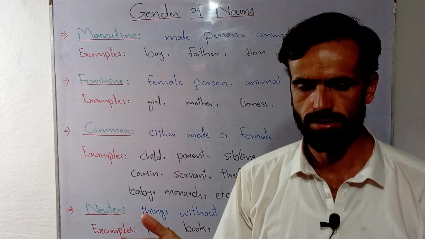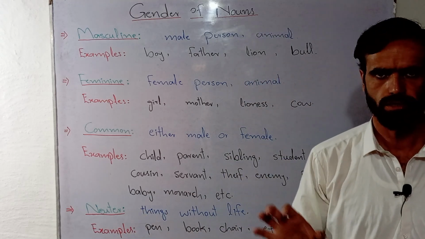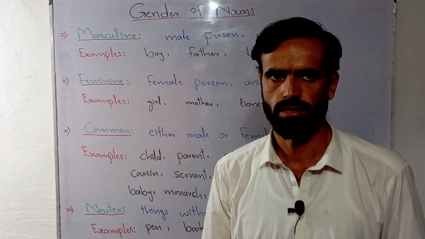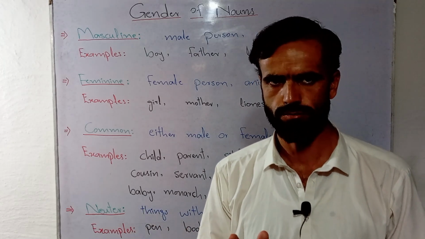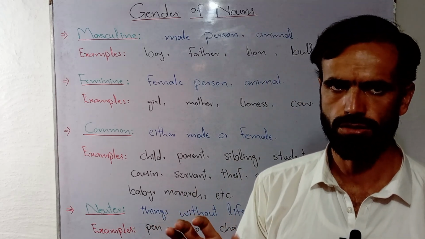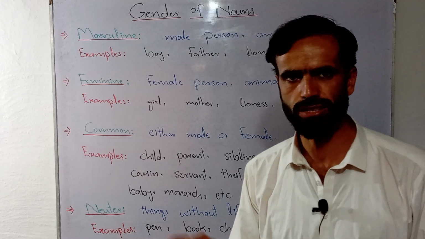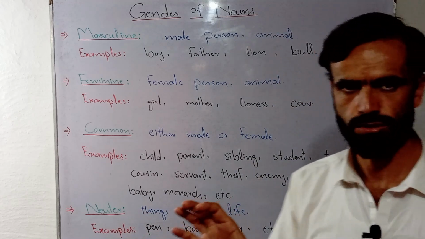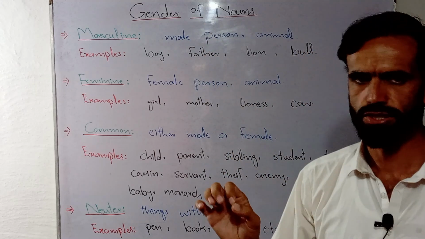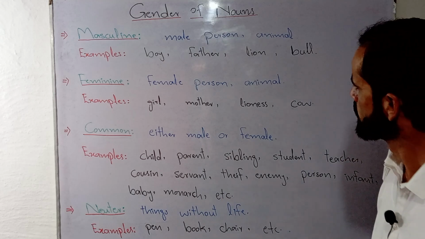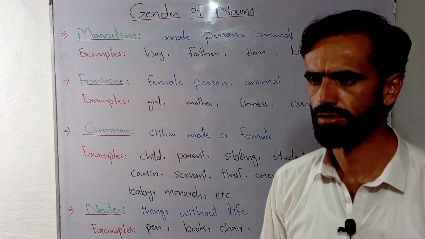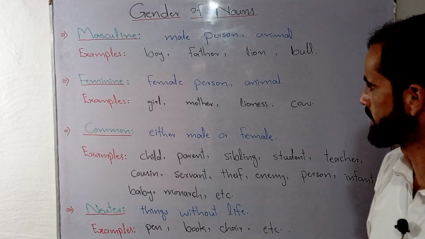So on the basis of these distinctions, we have different types of nouns that are specified, or there are some nouns that may refer to both of the genders, I mean male and female. So on this basis, we classify nouns into further categories with respect to sexes, I mean with respect to gender. And the word gender is taken from the Latin word genus, where genus means type or sort. So in simple words, which gender do we mean when we speak or when we write?